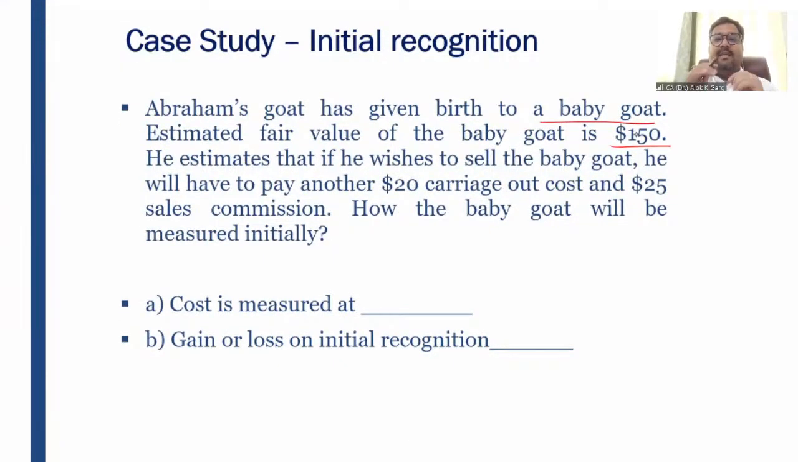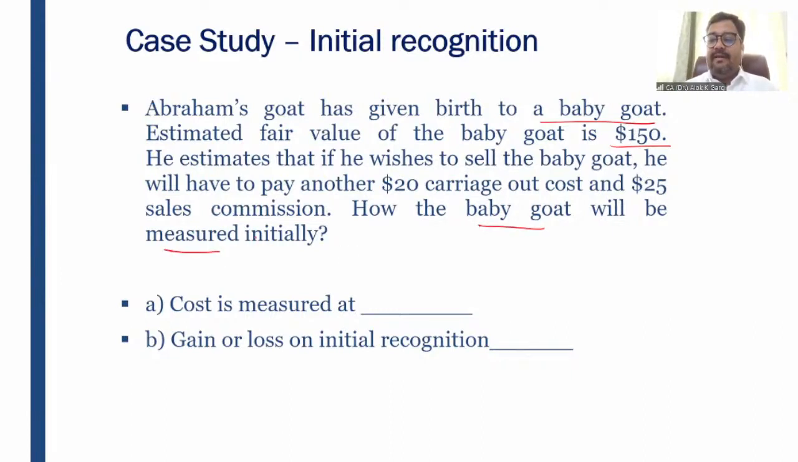Abraham's goat has given birth to a baby goat. Estimated fair value of the baby goat is 150 rupees. He estimates that if he wishes to sell the baby goat, he will have to pay another 20 rupees of carries out cost and 25 rupees of sales commission. How the baby goat will be measured initially? Tell me.